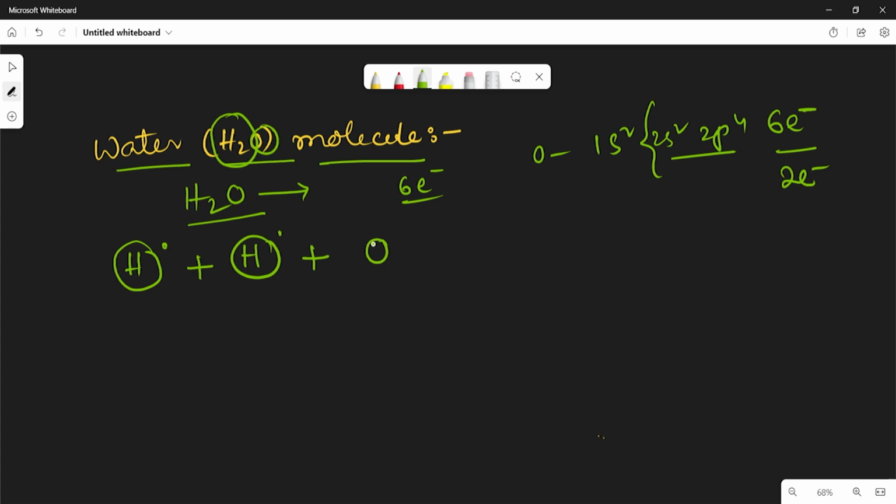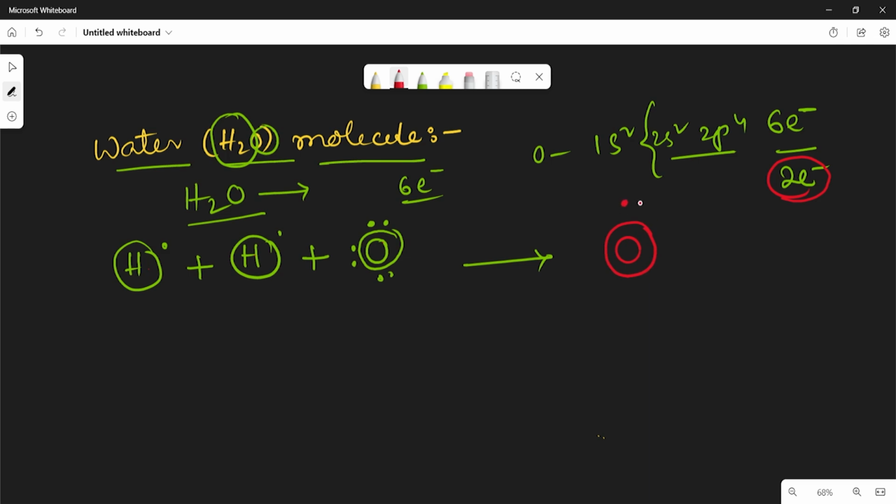So if you take the oxygen atom, it contains 2, 4 and 6 like this. So this is the oxygen atom. But if you see, the oxygen atom only requires 2 electrons, right? So oxygen will share 2 electrons, which means 1 electron to each hydrogen atom. So this is the oxygen atom.